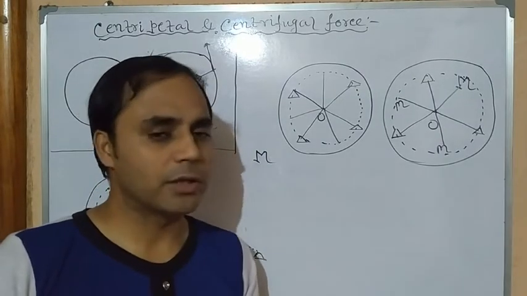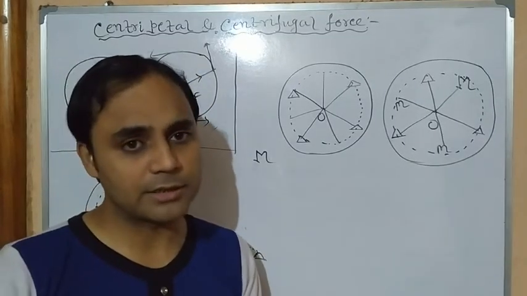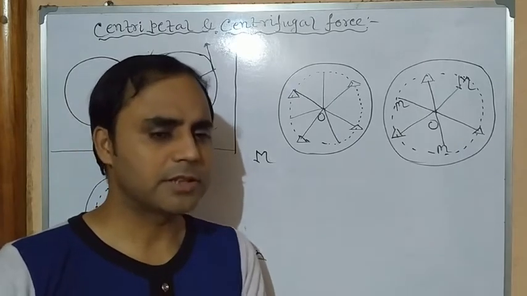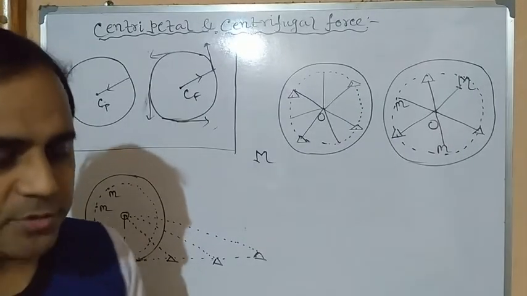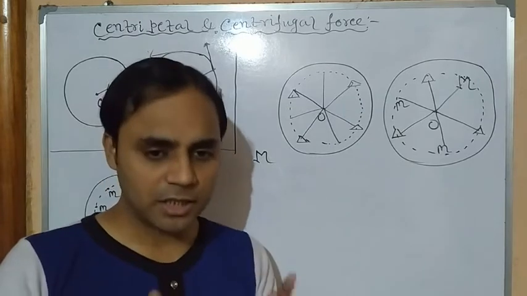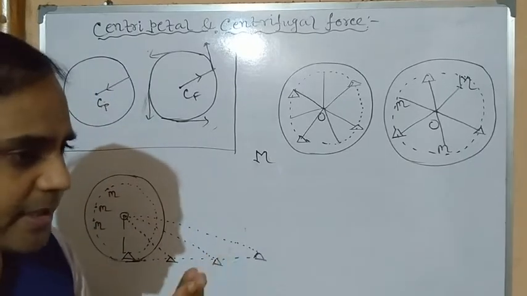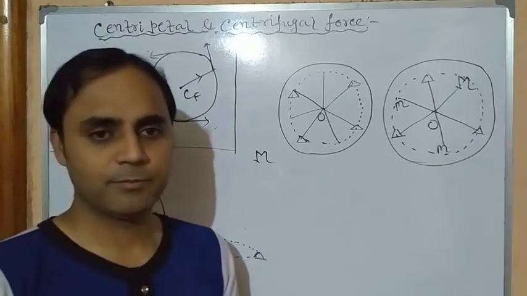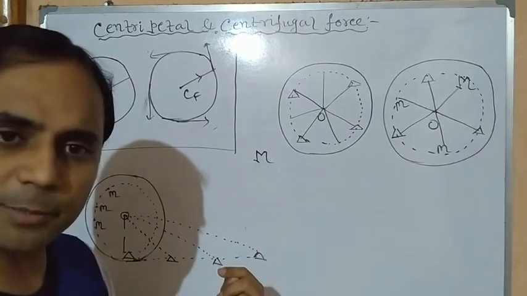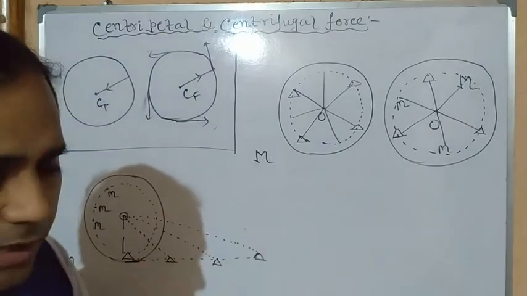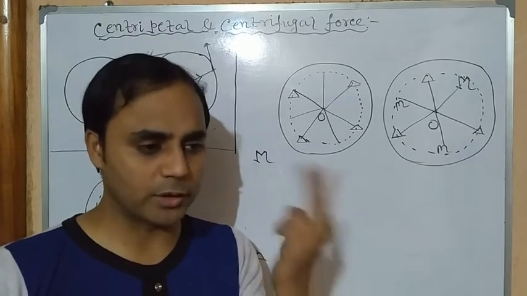As I have told, the earth rotates around the sun due to centripetal force, as well as the moon around the earth. So where does it get the required centripetal force? We all know that each and every two objects in this universe attract each other, which is called gravitational force, and this is always an attractive force. So the gravitational force between the sun and the earth provides the necessary centripetal force for the earth to rotate around the sun in a circular path. The gravitational force between earth and moon provides the necessary centripetal force for the moon to rotate around the earth.